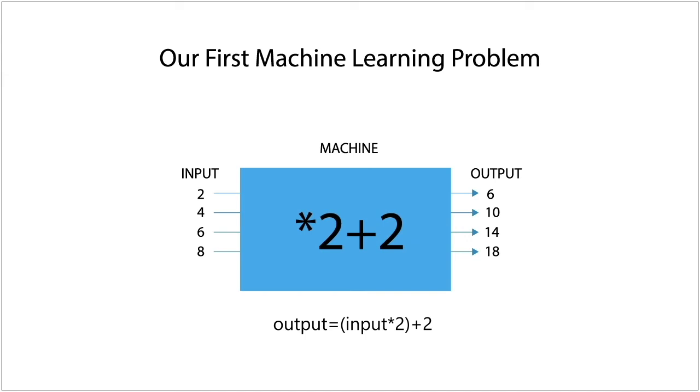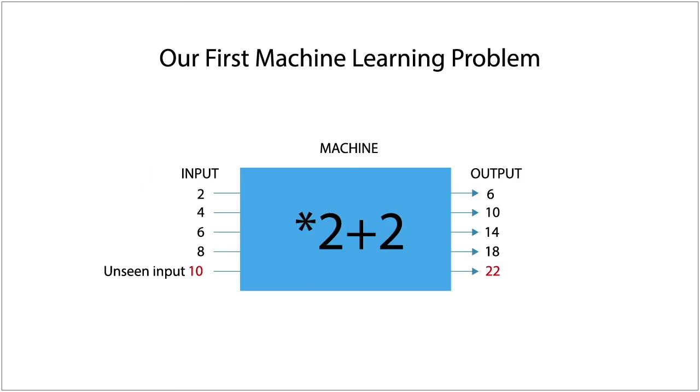Once we found the model, we should be able to predict the output for a new input, an input that was not part of the original training samples. We call this input an unseen input. Assume that we present an unseen input of 10 to the machine. Applying our model to the unseen input, we produce an output of 10 times 2 plus 2 equals 22.